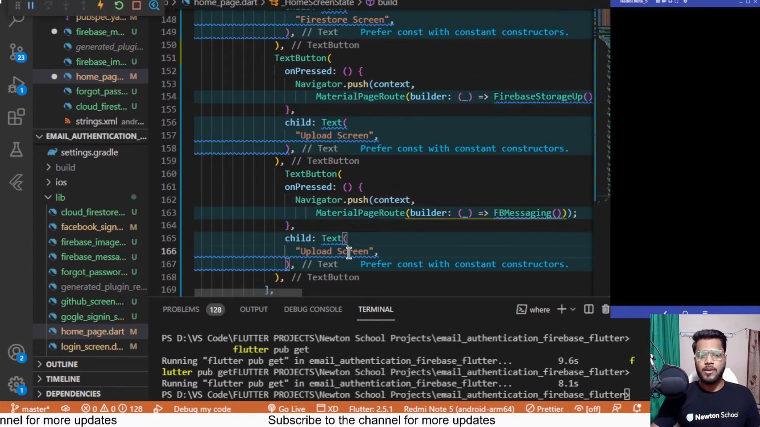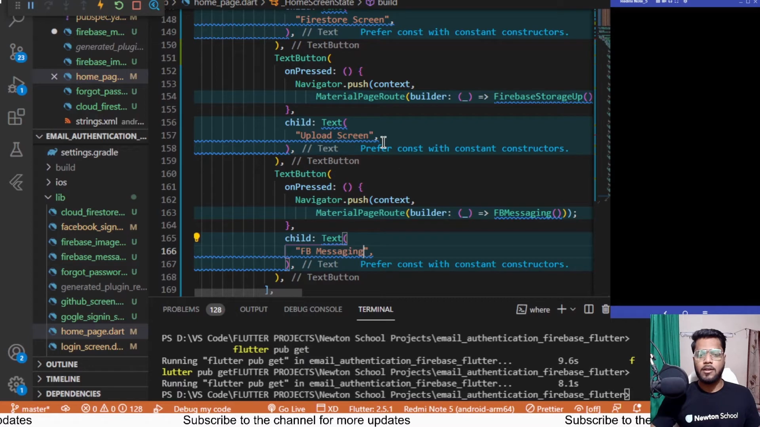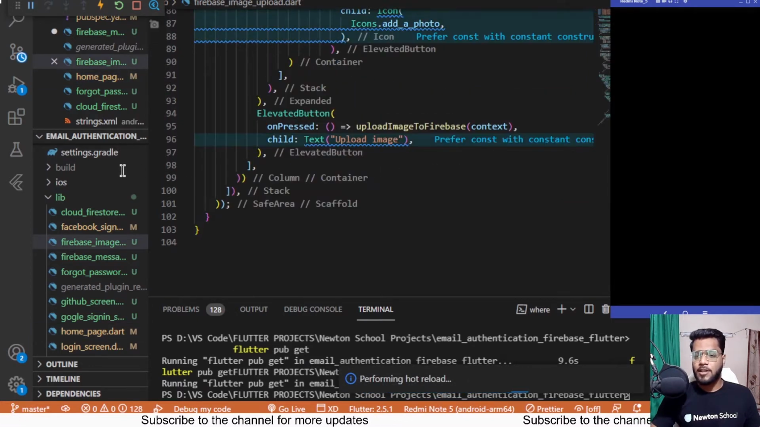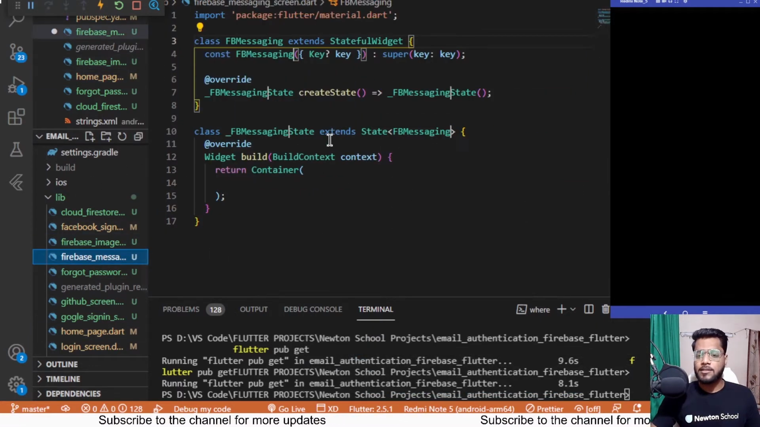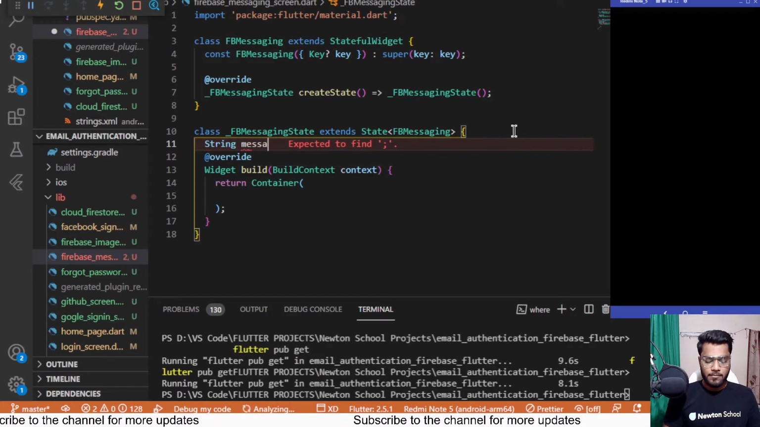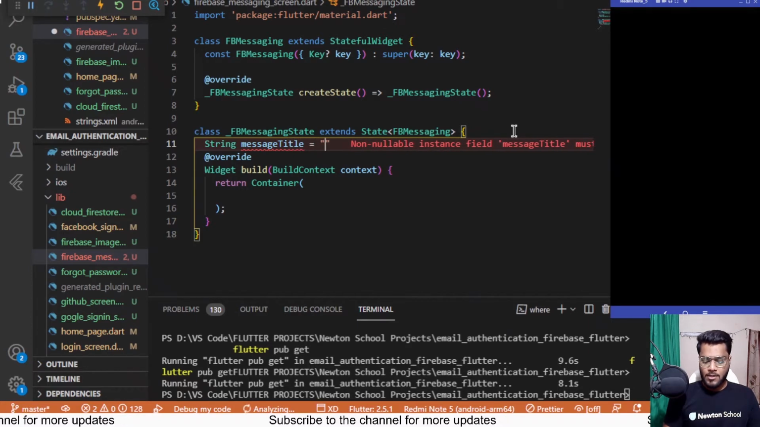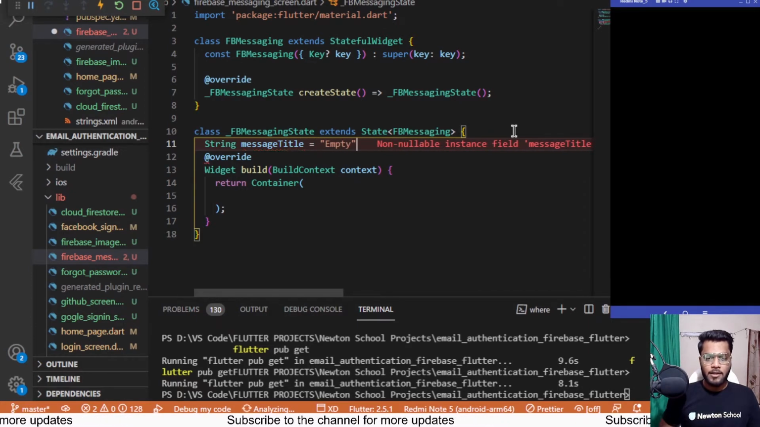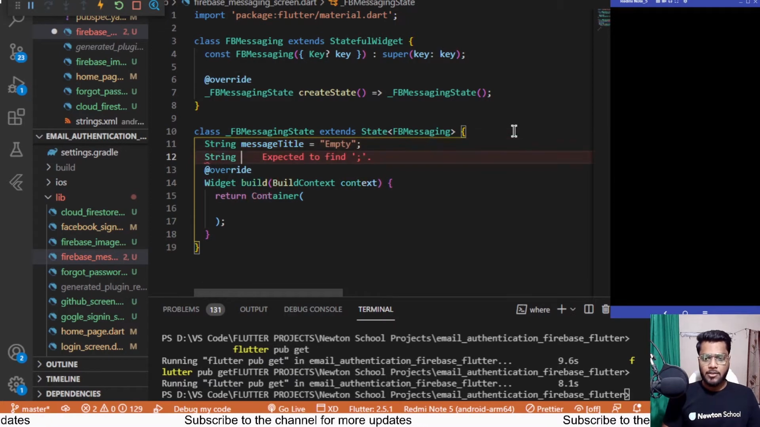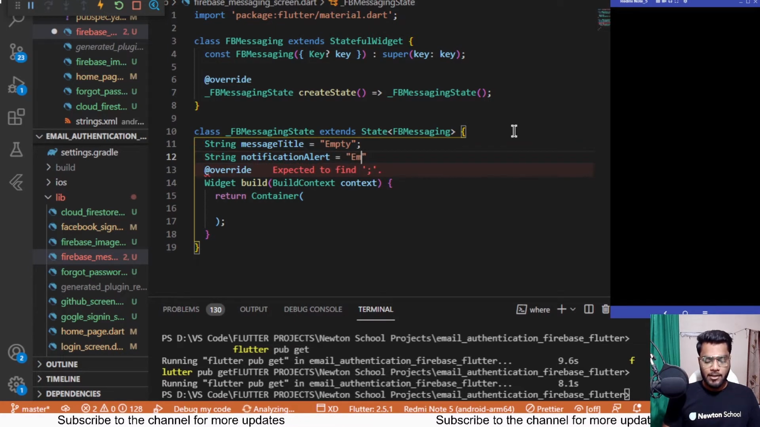So FB messaging over here, and FB messaging over here. Going back to our screen, at first I'll be creating some variables. The first one being the message, that would be a string. So a string with the name message title, equal to empty. Next up, a string with notification alert, which would also be empty at first.